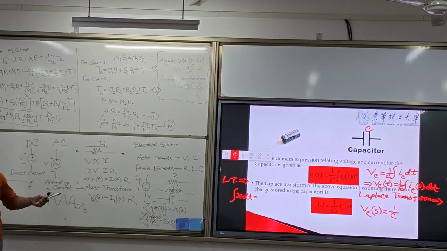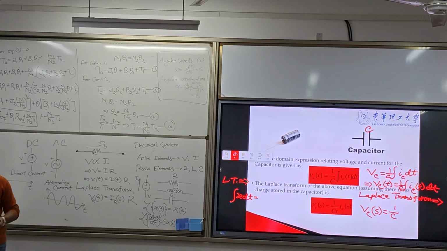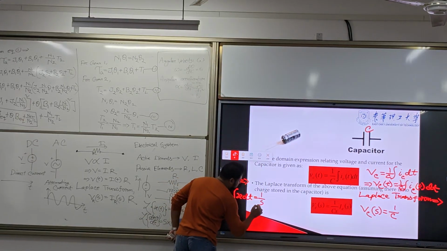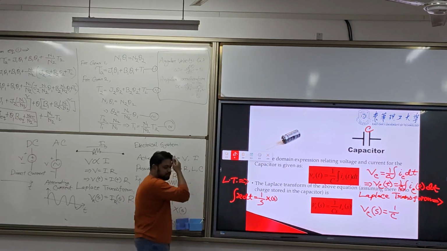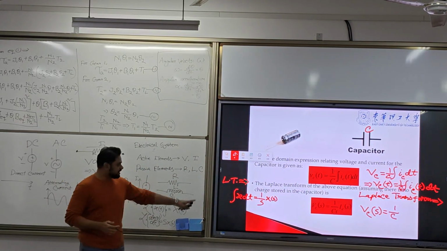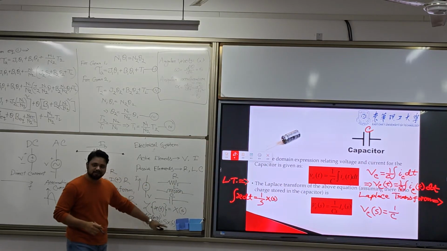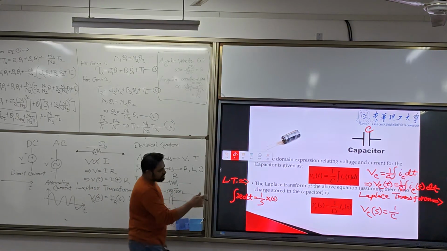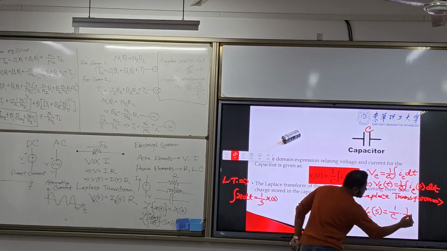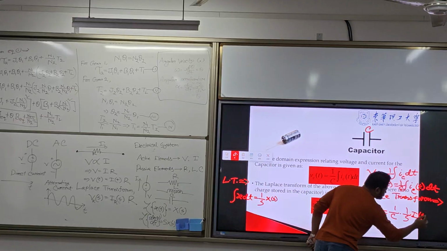So we know the integration is the opposite of the derivative. So here this one will be 1 by s into X(s). This is the Laplace transform of the integration, any integration. So 1 by s, because the derivative is multiplied by s. So here we have 1 by s into I(s).